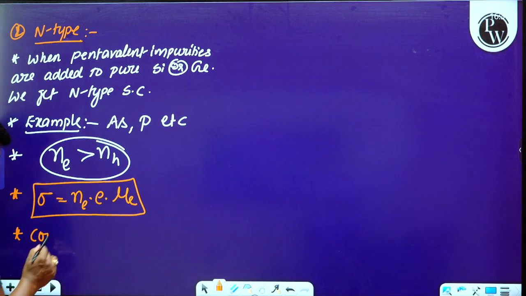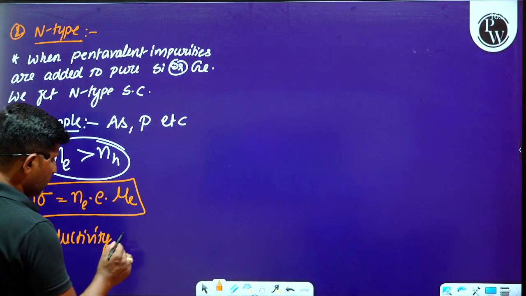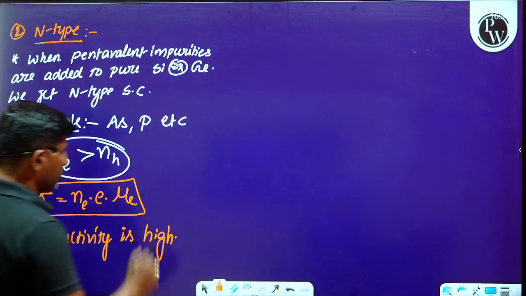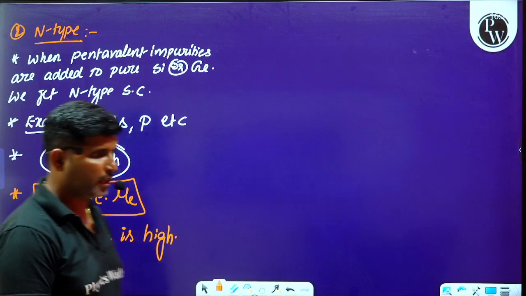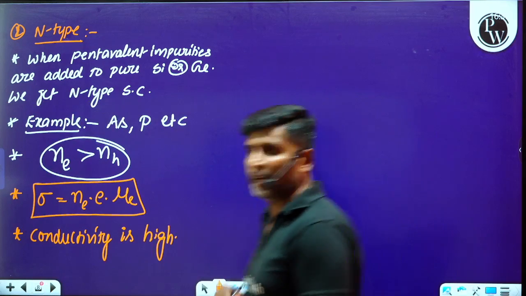And one more thing we have to understand: conductivity is high for n-type semiconductors, compared to p-type semiconductors.